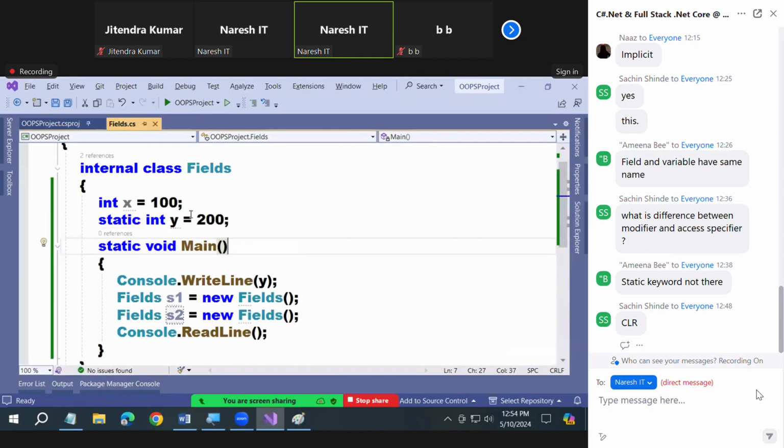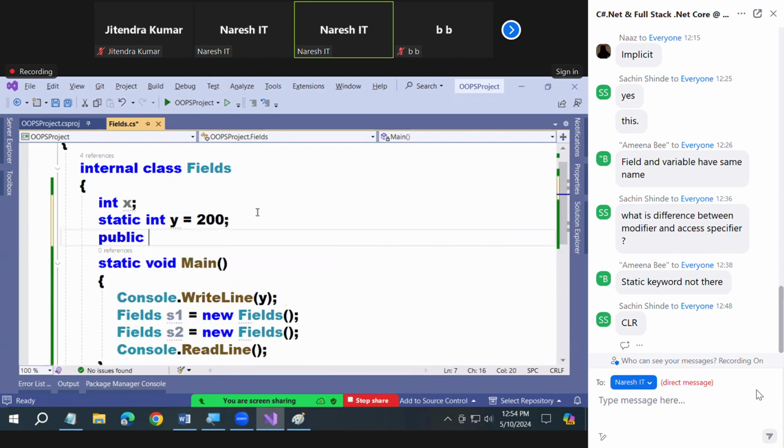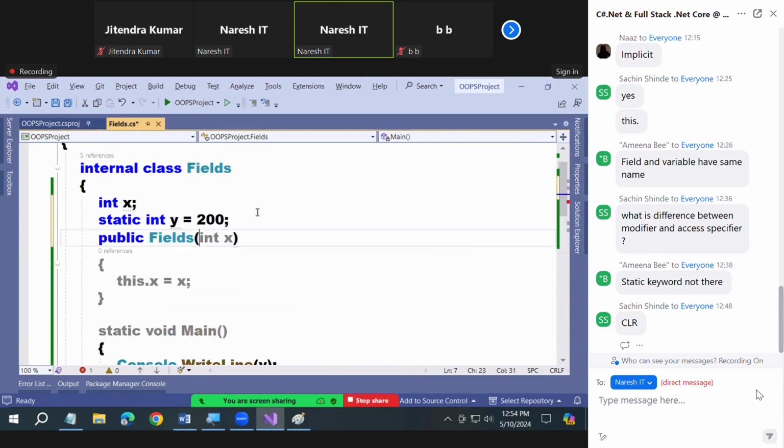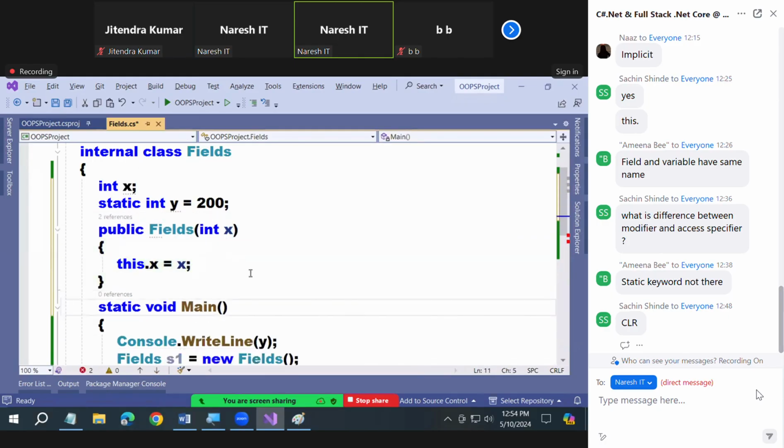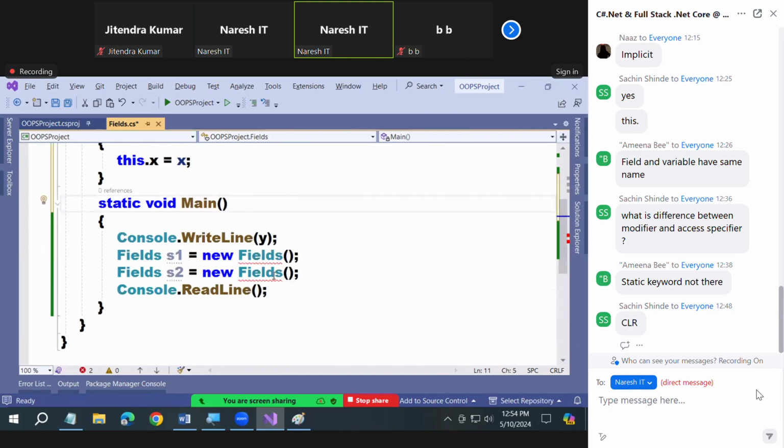How to do it? Constructor. Don't initialize here. Define a constructor with public field int X, and this.X = X. Now you can observe that when I'm creating, I can pass a value like this. What is the value of X under S1? 50.